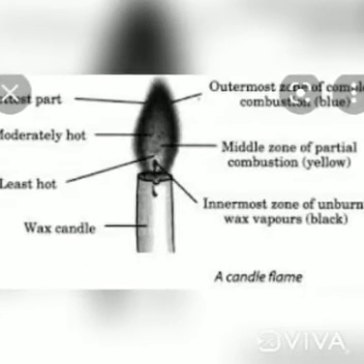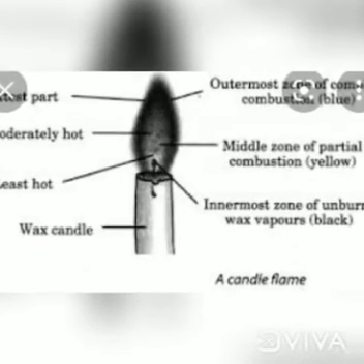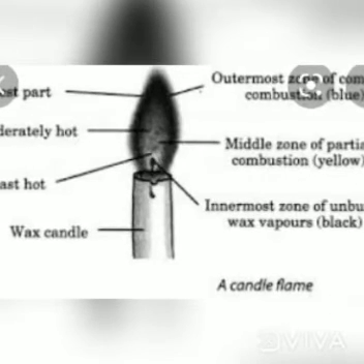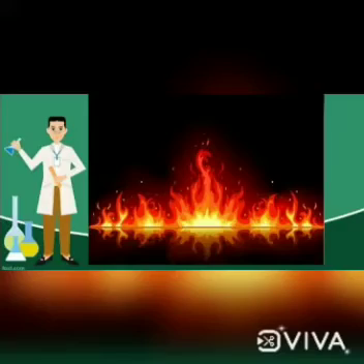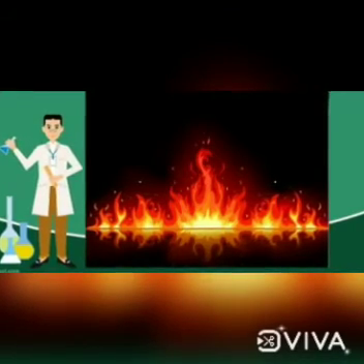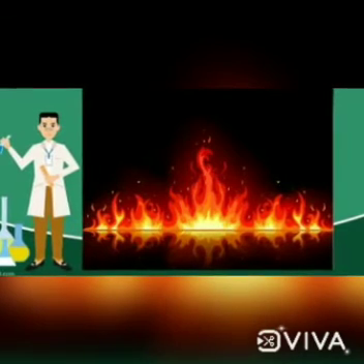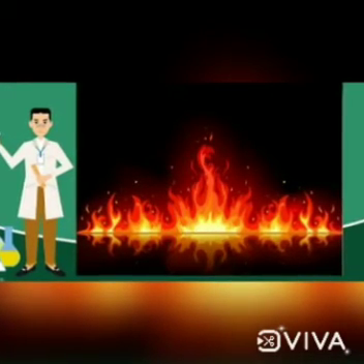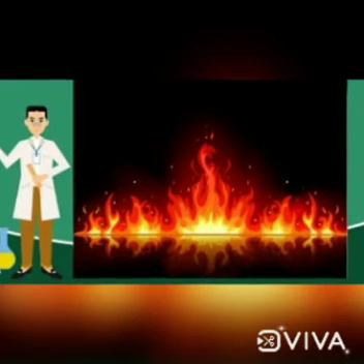Now, what is petroleum gas? The uncondensed gas called petroleum gas comes out of the tower. What is refining petroleum? Petroleum contains a large number of compounds with different boiling points. They are separated by fractional distillation.